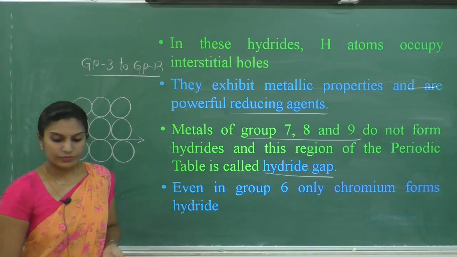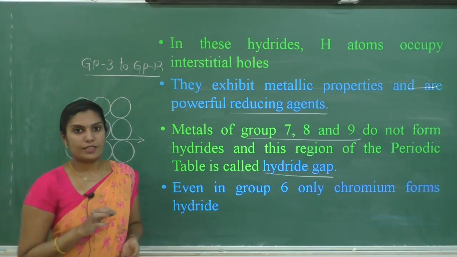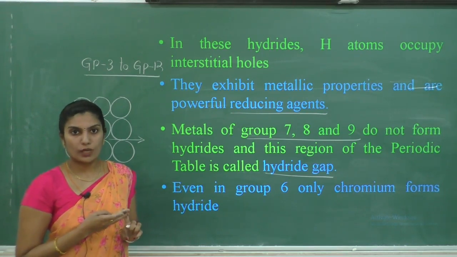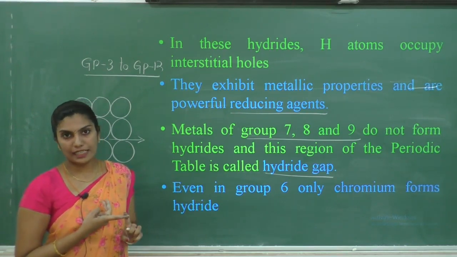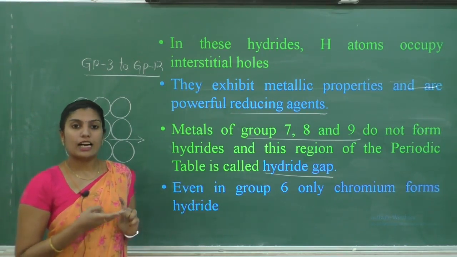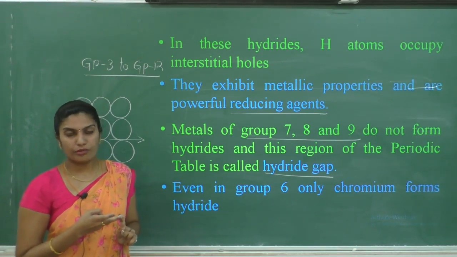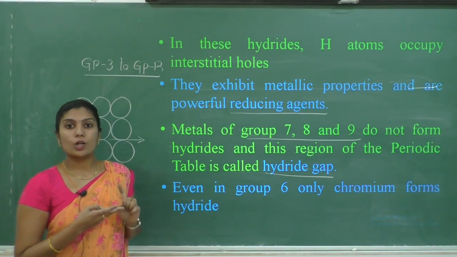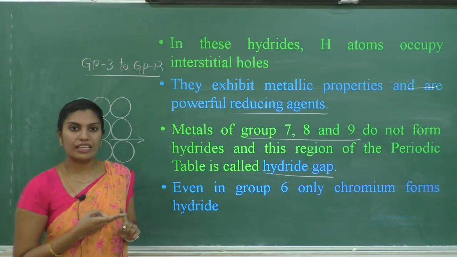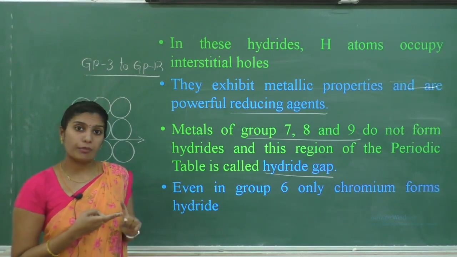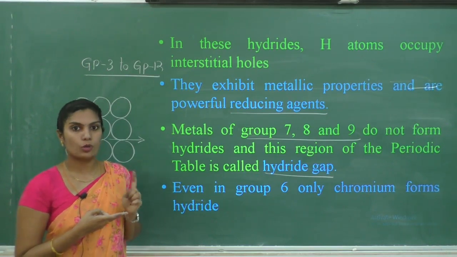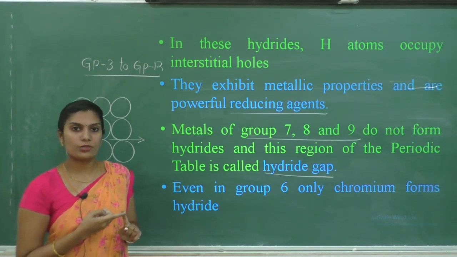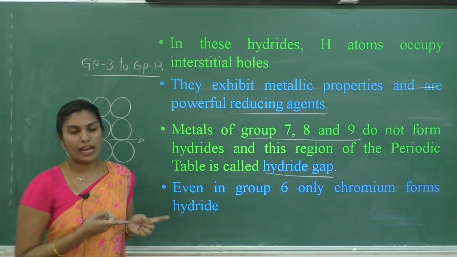Remember, hydrides are classified into three types: ionic hydrides, covalent hydrides, metallic hydrides. Ionic hydrides are formed when hydrogen reacts with S block elements. Covalent hydrides are formed when hydrogen reacts with P block elements except group 18 elements, and metallic hydrides are formed when hydrogen reacts with D block and F block elements.